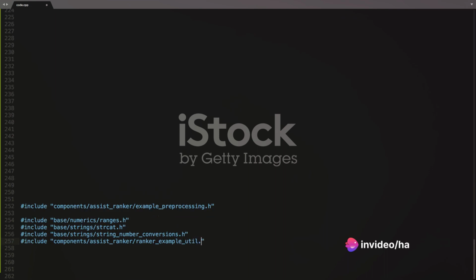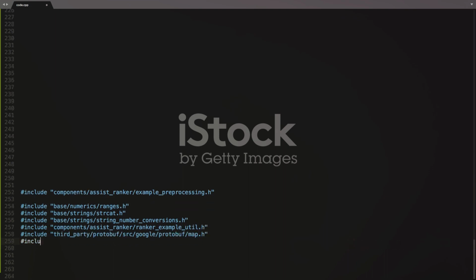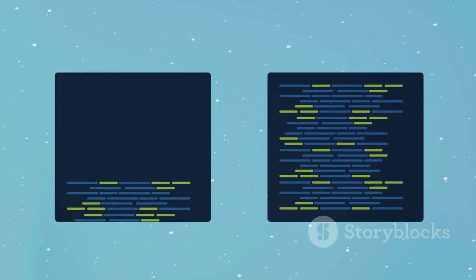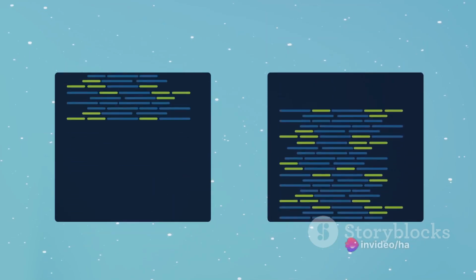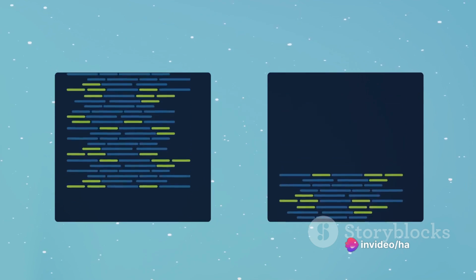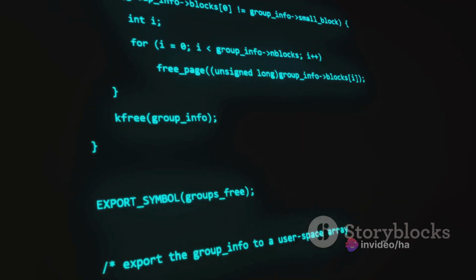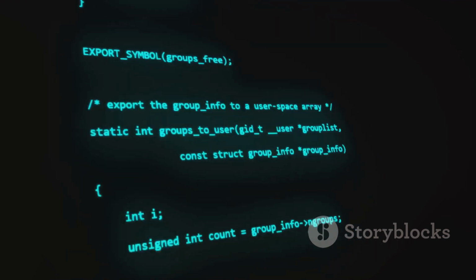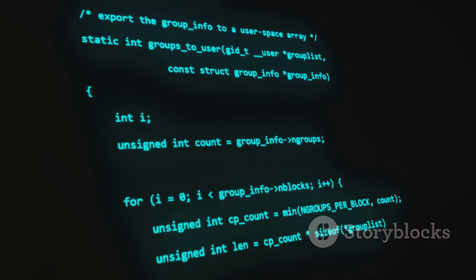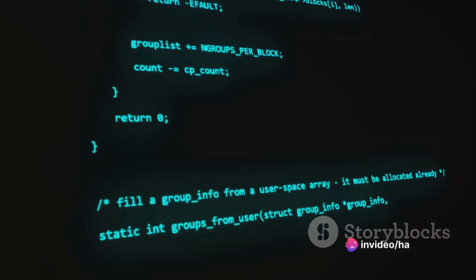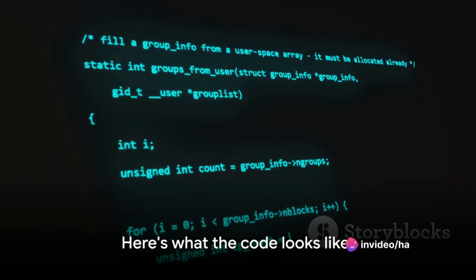The tradition in programming is to start with a simple program that prints "Hello World" to the console. It's straightforward in C++. First, include the iostream library, which allows the program to perform input and output operations. Next, define the main function, which is the entry point of the program. Inside this function, use the cout object, followed by the insertion operator, to print "Hello World". Here's what the code looks like.